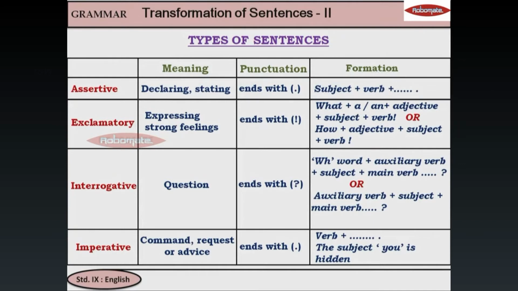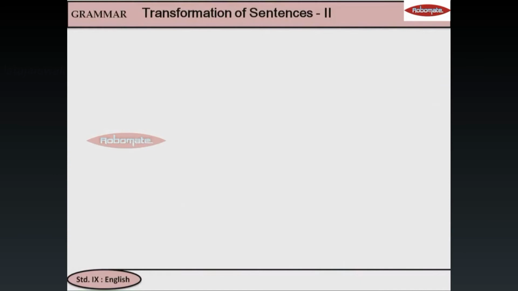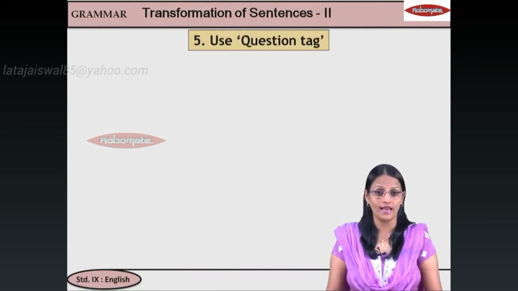Students, these are the types of sentences and we'll need the types because we have to make changes in these. From exclamatory to assertive, vice versa. From interrogative to assertive, vice versa. From imperative to assertive. So, now let's start with the transformation. Now, let's start with the first one, that is add a question tag.